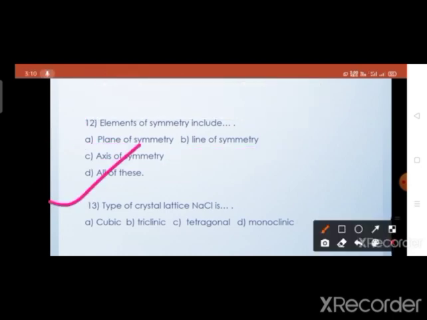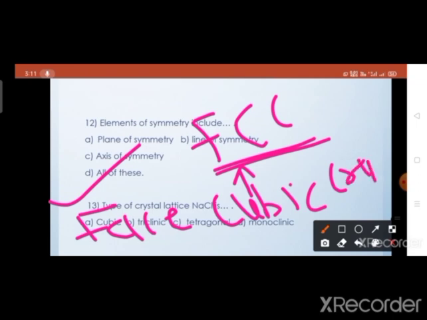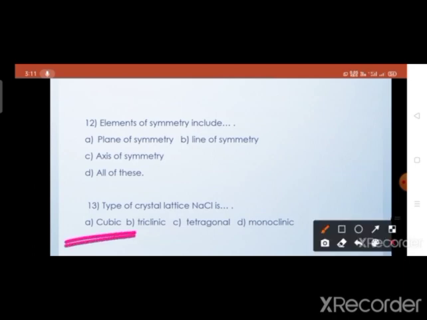Then the next question: the type of crystal lattice of sodium chloride, that is NaCl, is. We know that NaCl crystal is of the cubic crystal system, of FCC type. FCC means face-centered cubic crystal lattice. So this is nothing but the cubic type of crystal lattice. So option 1 is the correct option.